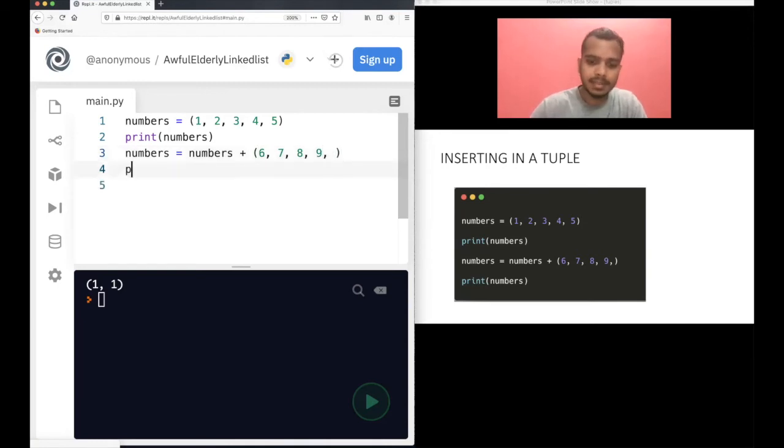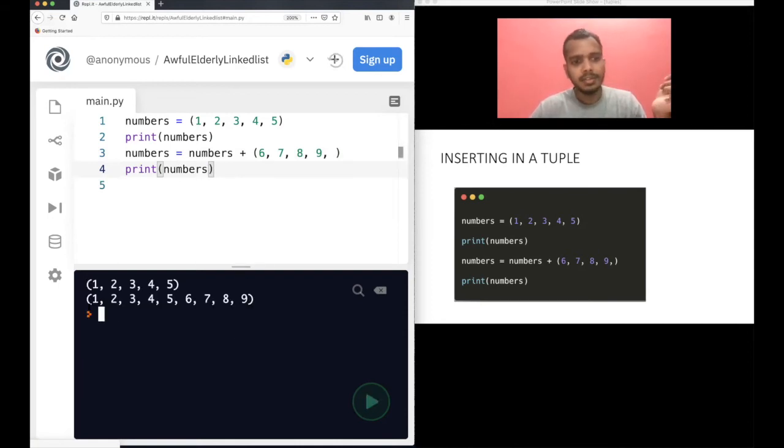Now print numbers. So that's how you append to a tuple. Now if you see, initially you have 1, 2, 3, 4, 5 in the tuple, right? And once you append numbers equal to numbers plus 6, 7, 8, 9, you get a tuple with more elements, right? 6, 7, 8, 9.